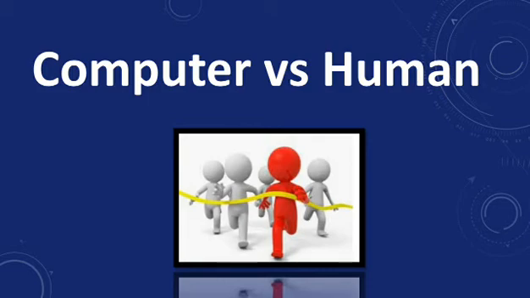Next one is intelligence. Computers are not intelligent because they function according to the instructions given to them by humans. Humans are giving the instructions to the computers. Although some computers show intelligent behavior, it is only limited to the given instructions, which is called artificial intelligence.